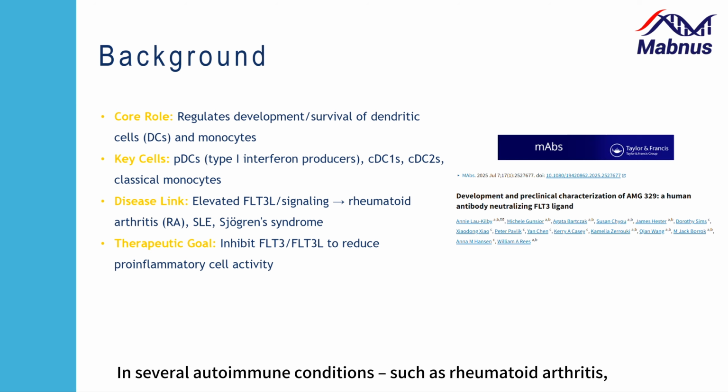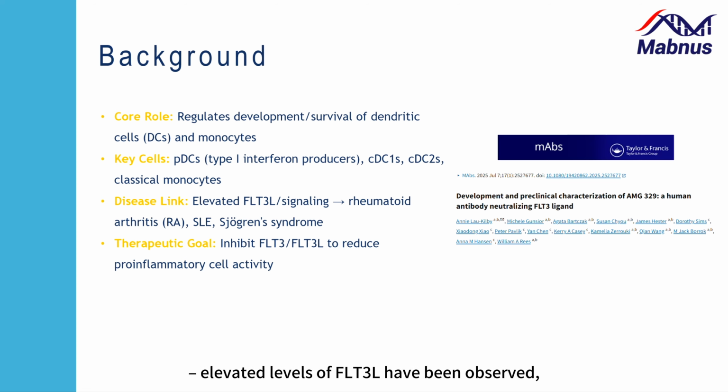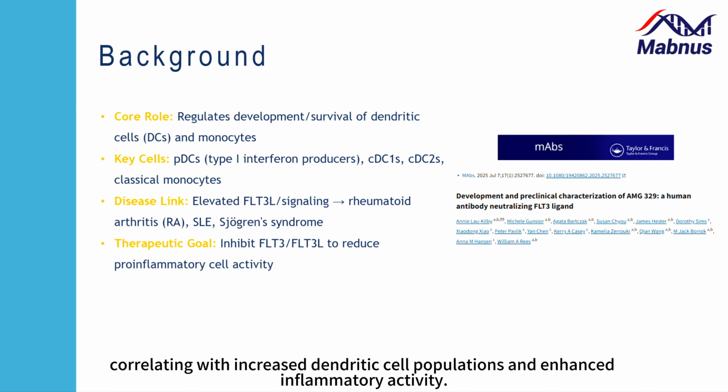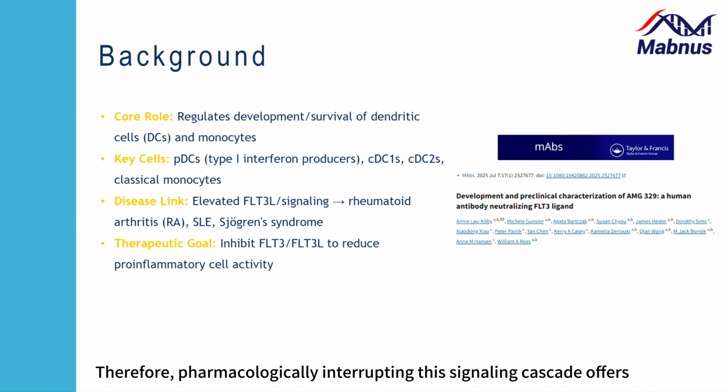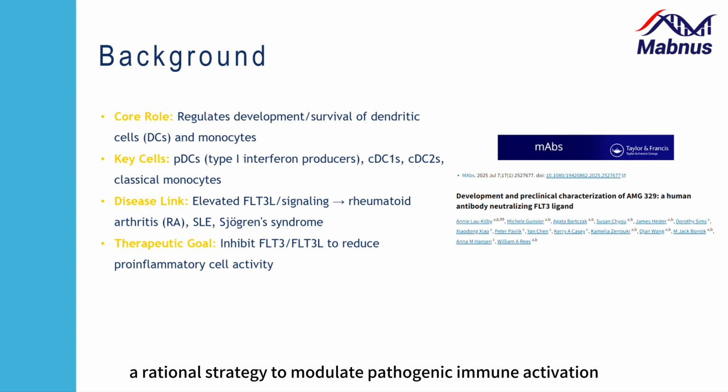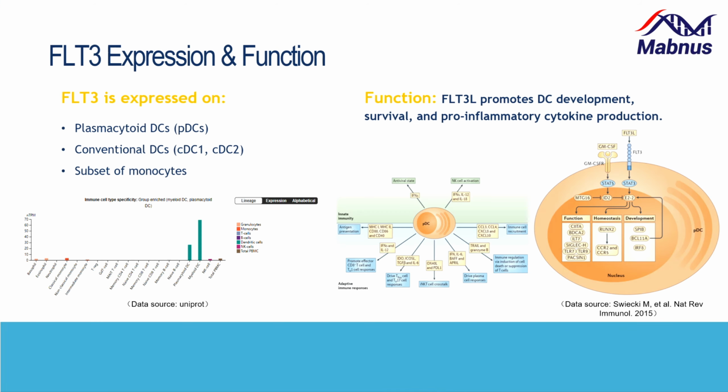In several autoimmune conditions such as rheumatoid arthritis, Sjögren's syndrome, and systemic lupus erythematosus, elevated levels of FLT3L have been observed, correlating with increased dendritic cell populations and enhanced inflammatory activity. Therefore, pharmacologically interrupting this signaling cascade offers a rational strategy to modulate pathogenic immune activation while preserving broader immune competence.